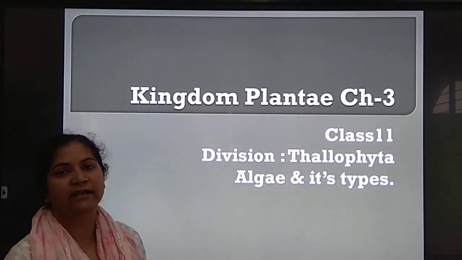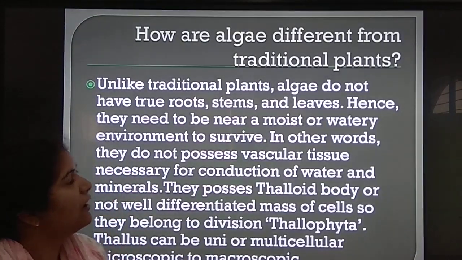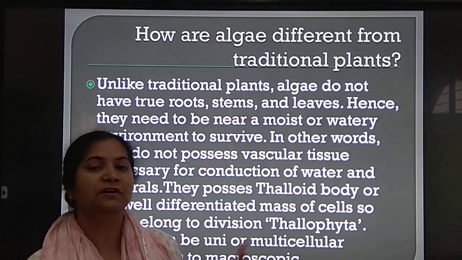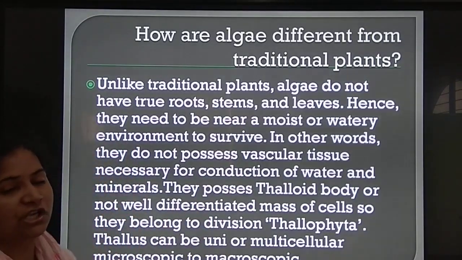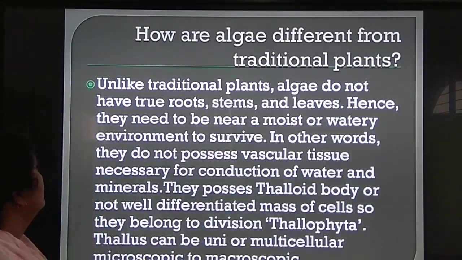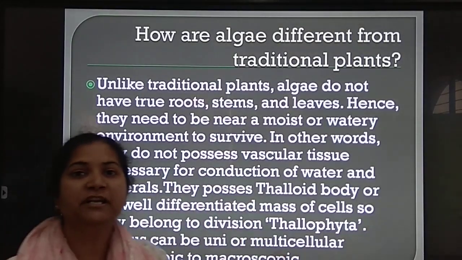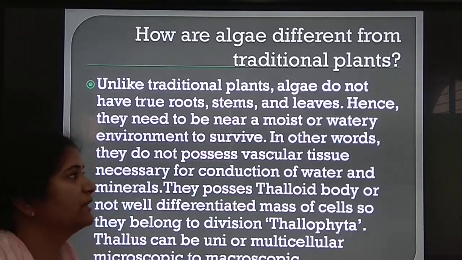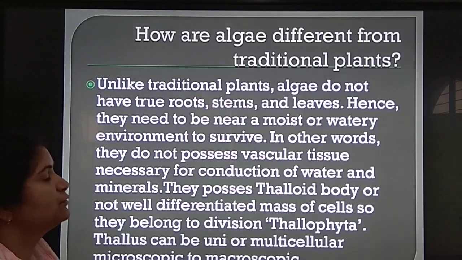What comes in the Thallophyta? Algae and its types. Now, how are algae different from other plants? If we are keeping them in the first division, there must be some special features by which they can be distinguished from higher plants. Unlike traditional plants, algae do not have true roots, stem, leaves. Differentiated body parts of the plants like leaves, roots, stems are not found in algae. Hence, they need to be near a moist or watery environment to survive.